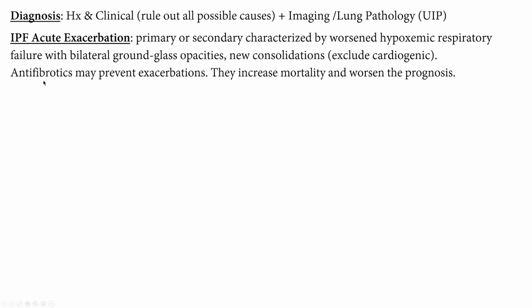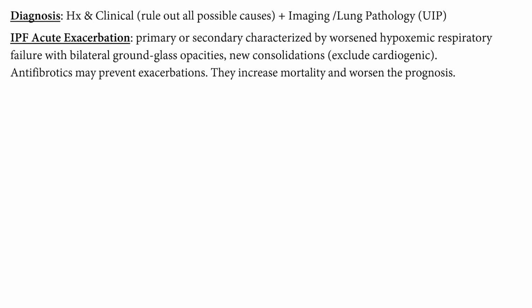IPF exacerbations can occur. The patient can desaturate acutely. They can have hypoxemic respiratory failure, with more ground glass opacities. Now you have to realize that the ground glass opacities are the early, acute stage, and they are associated with inflammation. If they are associated with inflammation, then the treatment is steroids. We use steroids for ground glass opacities, for the inflammation part of the disease.